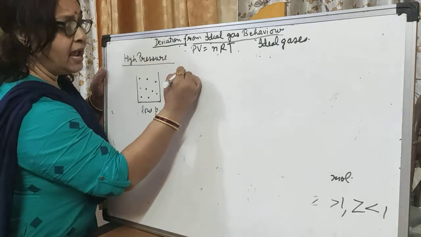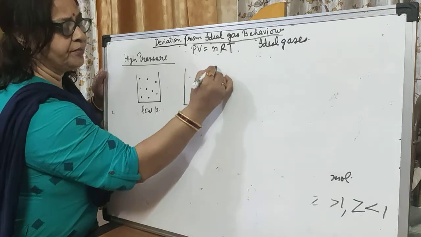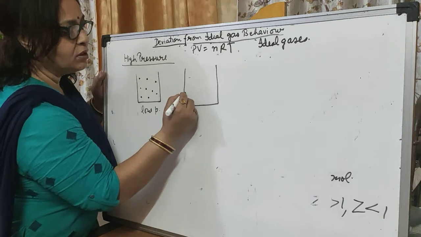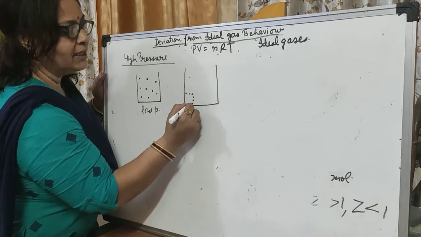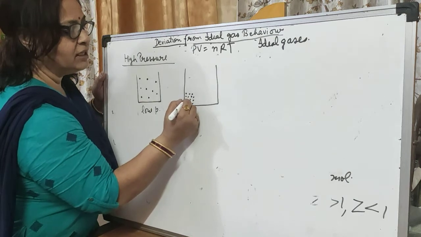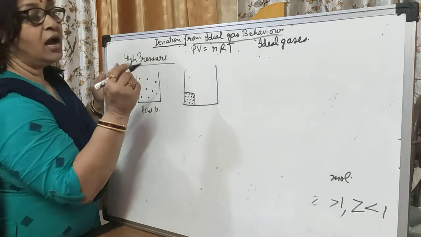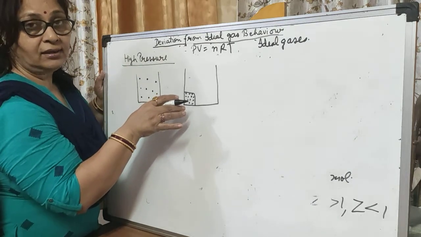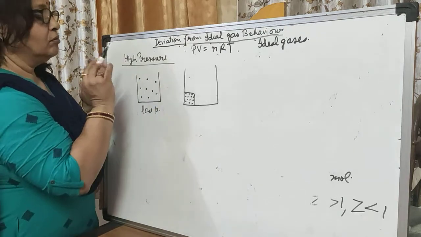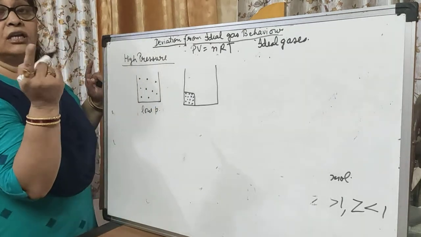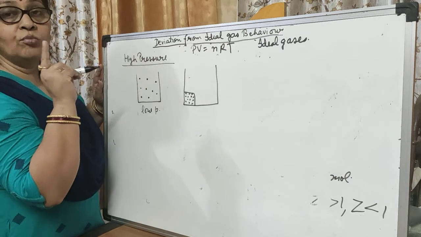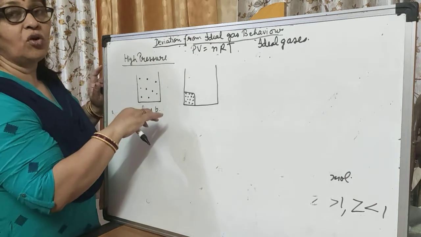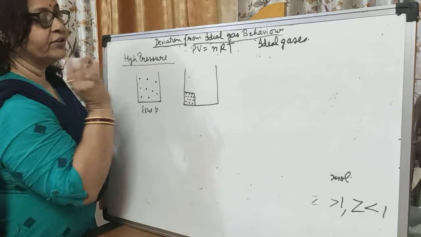But at high pressure, what is the change? When we apply some pressure on these gas molecules, they are collected in an area, and now we can say that these molecules possess some volume. So at high pressure, the kinetic molecular theory point that the volume of gas particles is negligible becomes wrong. Is it clear? So this is our first point.